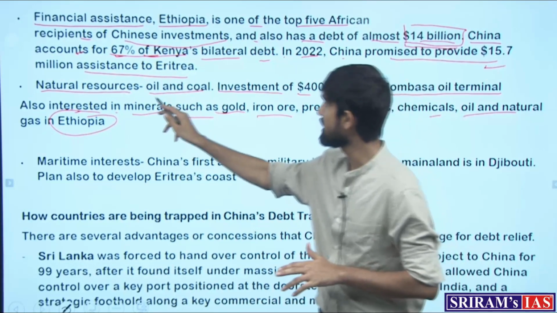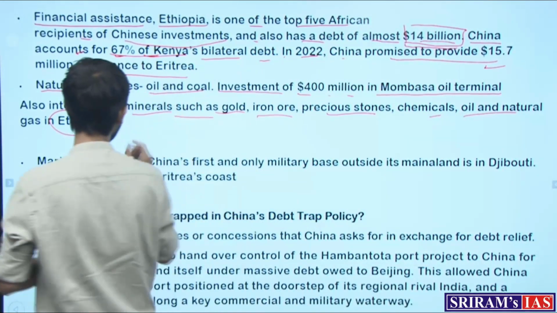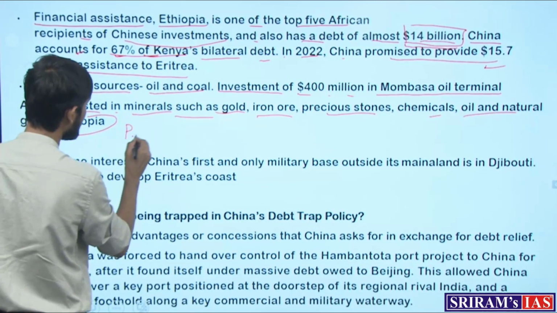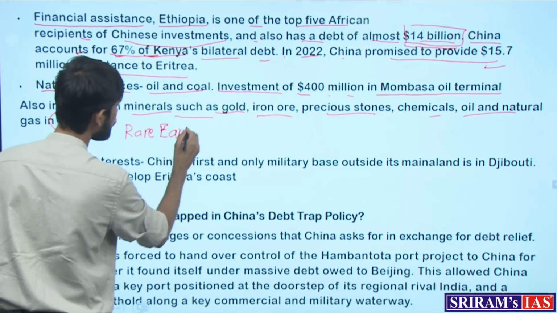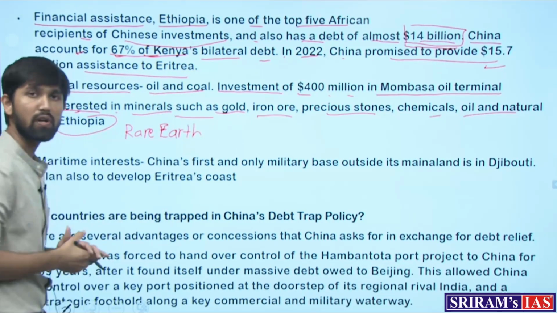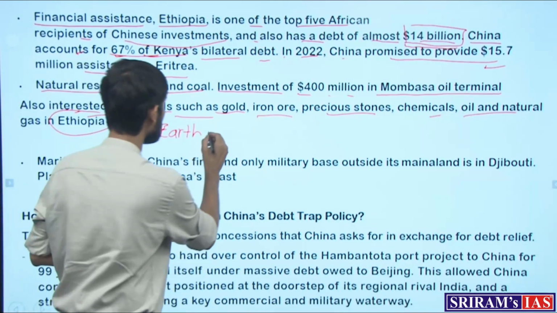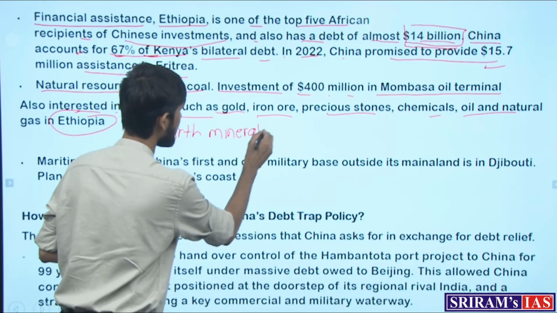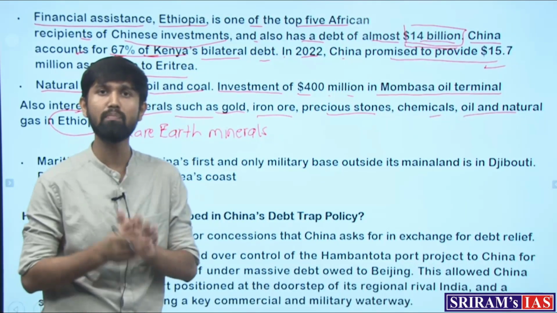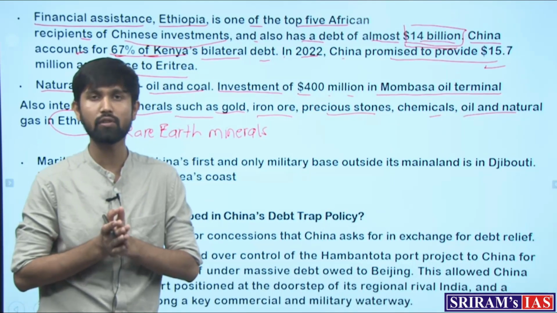And not just the natural resources. The additional fact is that the rare earth minerals, which are the new age fuels, as we know, are used in new age technologies and equipment, such as electric vehicles and other such equipment, and are used in the batteries of these equipment.